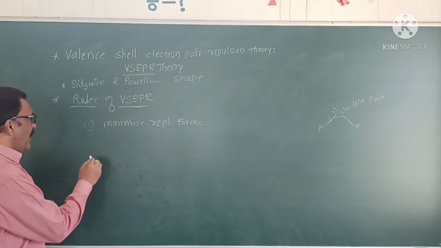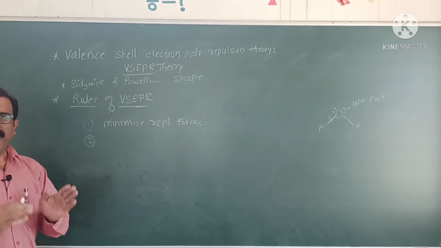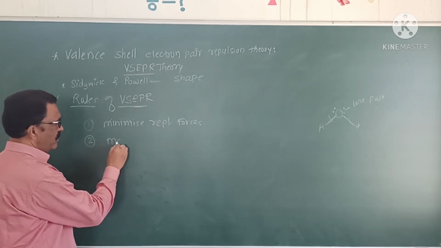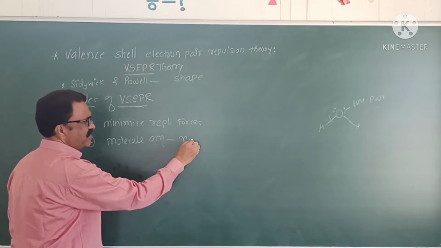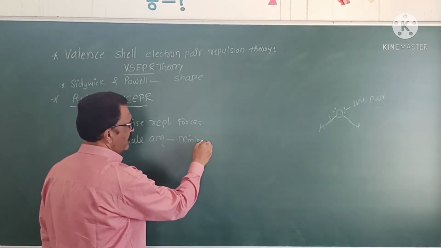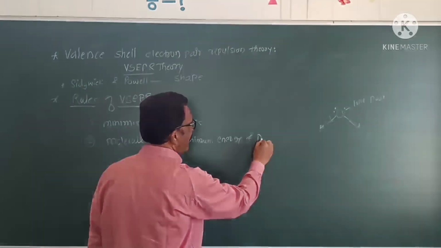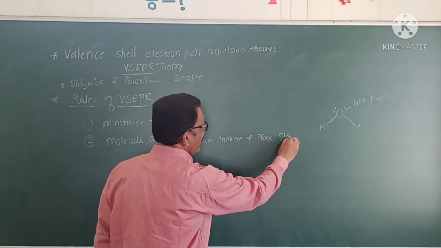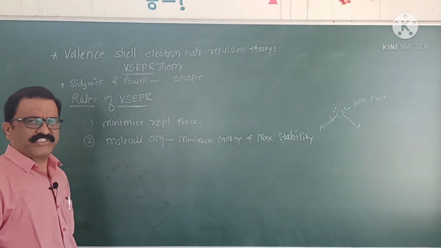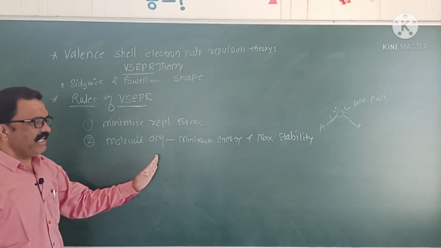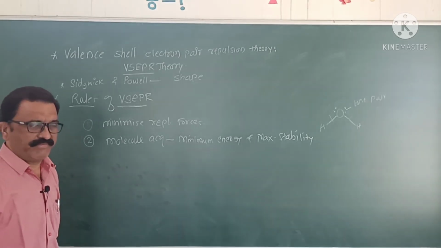According to the second rule, the molecule acquires minimum energy and maximum stability. A molecule formed by sharing of an electron pair acquires the lowest energy, minimum energy, as well as maximum stability.